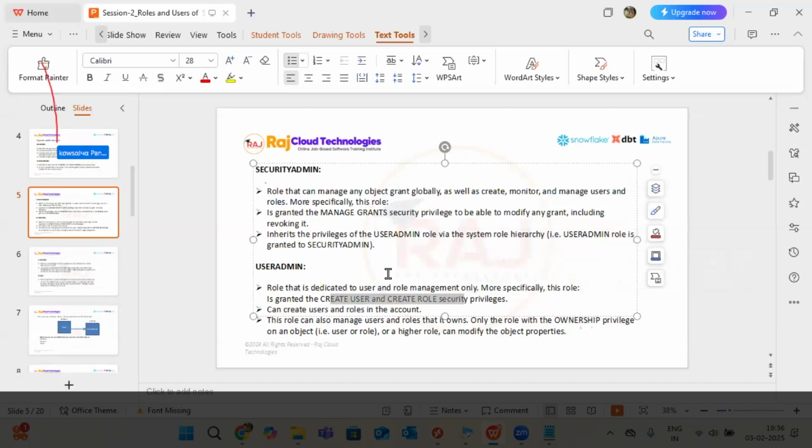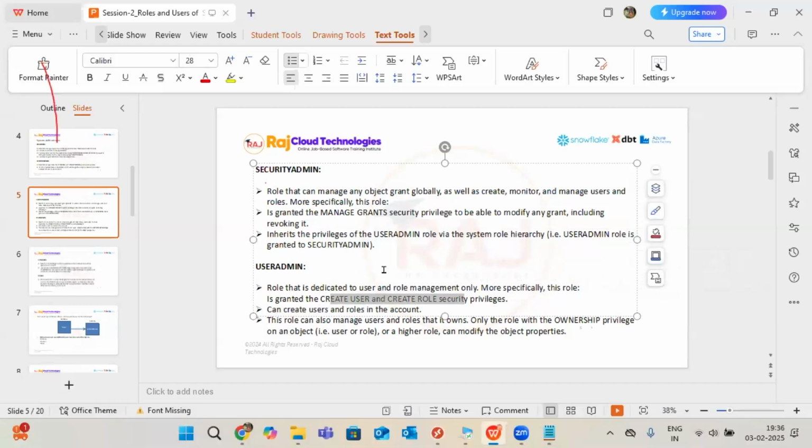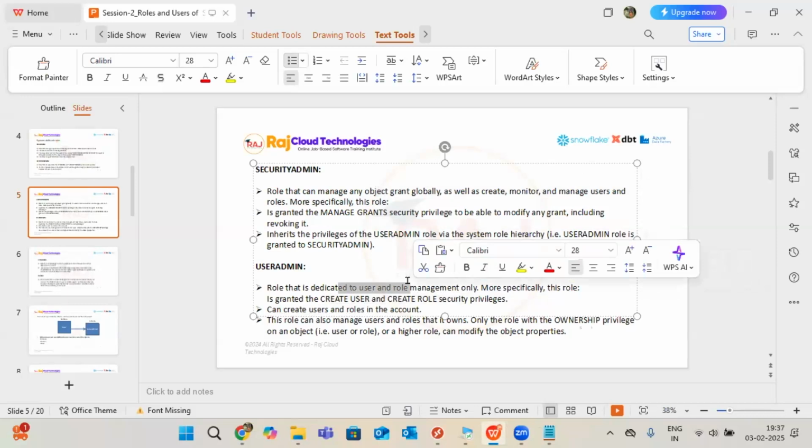Here, guys, please don't touch the screen. Here objects are going to be touched. Security admin is totally talking about object level, but user admin is talking about users and roles. So if I want to create any user or role, anything, if I want to work on user or role creation, I want to go with the user admin. It can create and grant the privileges also. User admin is totally taking care of the user and role combination. That's it. Very simple understanding. And privileges of those roles, everything, end-to-end process.